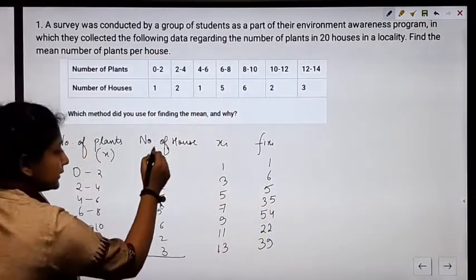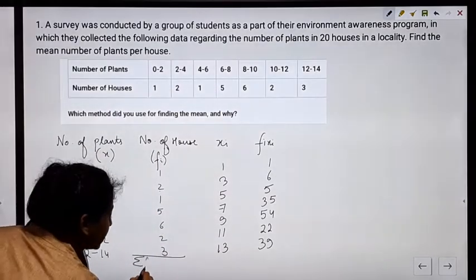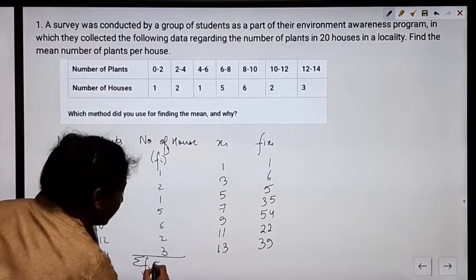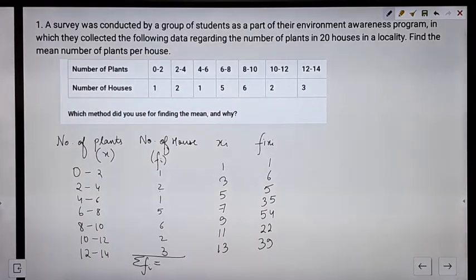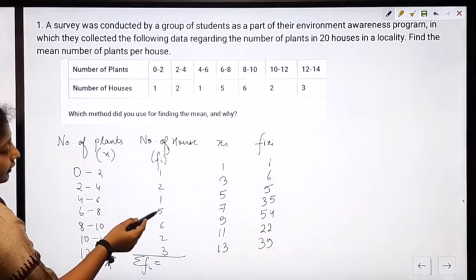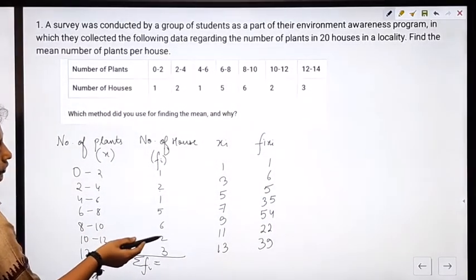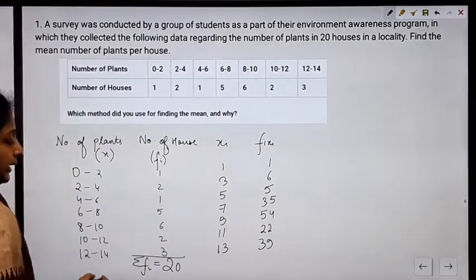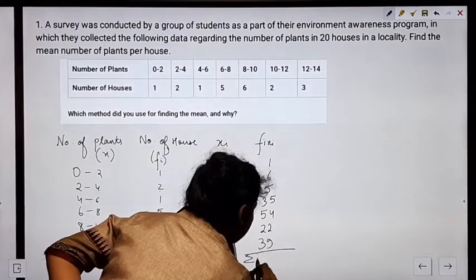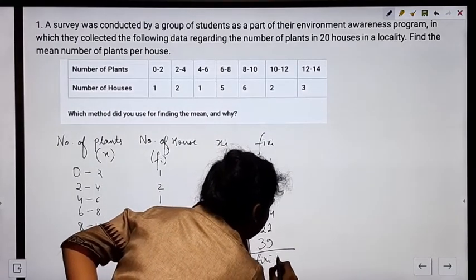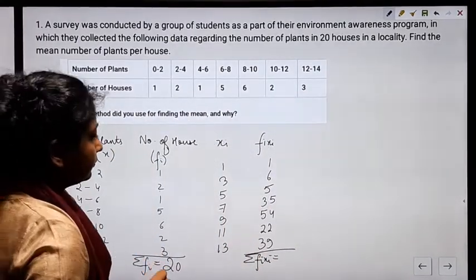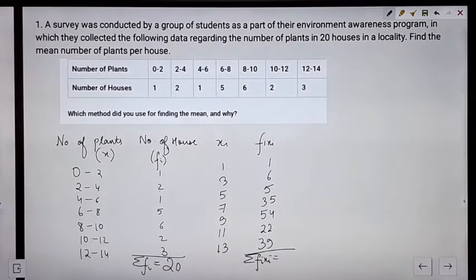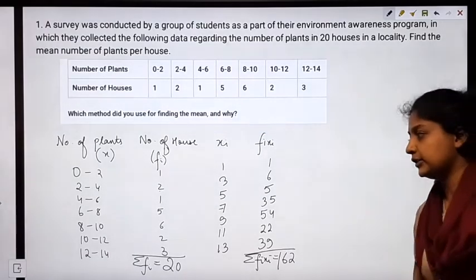We need to find the sum of all of these values. This is summation fi, which equals 3 plus 4 plus 9 plus 9 plus 6 plus 15 plus 15 plus 2 plus 70 plus 17 plus 2. This is 20. And we also need to find the sum of these values. Summation fi xi equals 162.